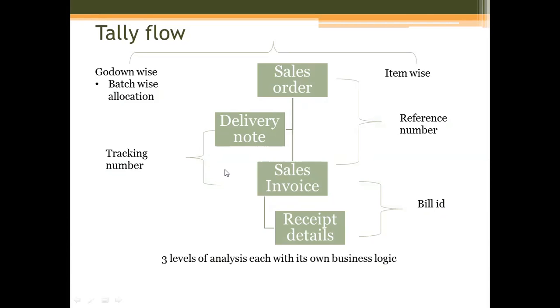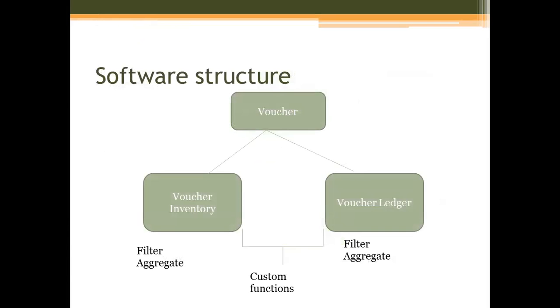So here you see there are 4 levels of joins. The sales order can be analyzed item wise or go down batch wise, so there are 2 more layers to it. So there are 4 into 2, 8 branches to be analyzed. What Amrita will show you is how she converts 23 subqueries onto the DAX code.